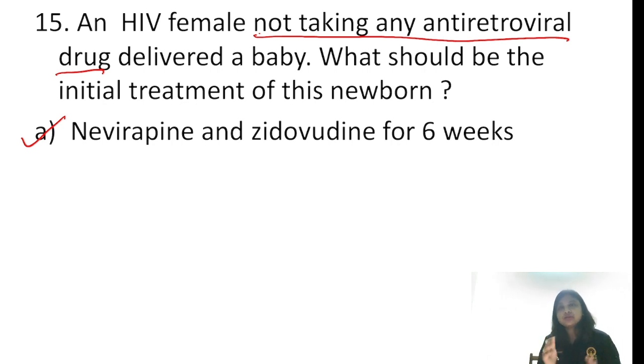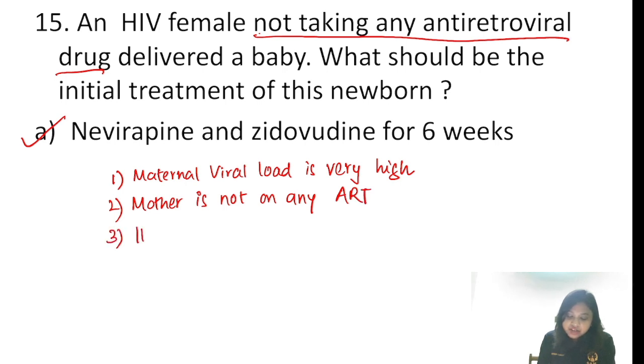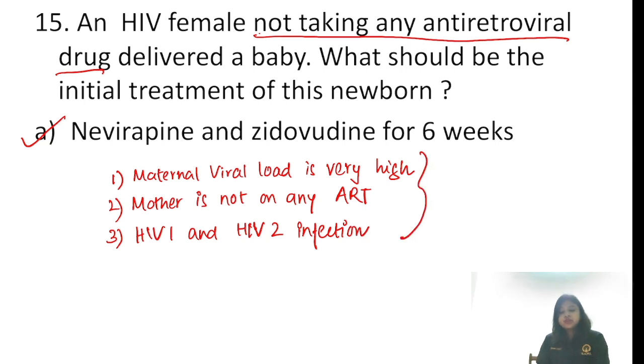Remember, in an HIV positive female, if she delivers a child and the maternal viral load is very high, that is not suppressed, and it remains high beyond 32 weeks, if the mother is not on any antiretroviral therapy, with HIV-1 and HIV-2 infection, then we usually give nevirapine plus zidovudine as a combination therapy for 6 weeks.